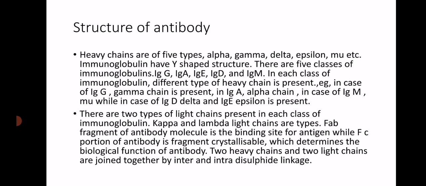And there are two types of light chains also which are present in each class of immunoglobulin. These light chains are of two types, either kappa or lambda. So in each class of immunoglobulin, two light chains are there, but they are either kappa chains or lambda chains. FAB fragment of the antibody molecule is the binding site for antigen. So when antigen comes in contact with the body, this antigen molecule will go and bind with the antigen binding site, whereas the FC portion of the antibody is the